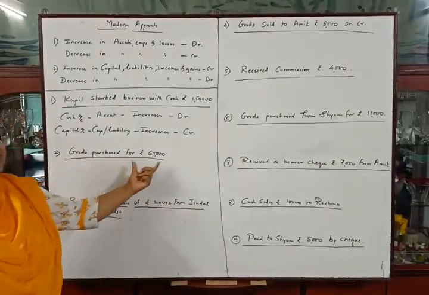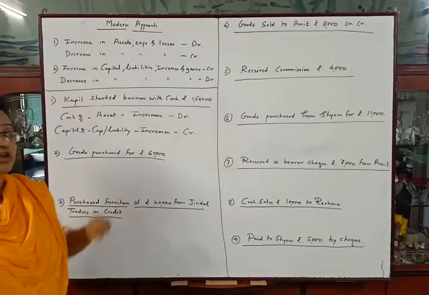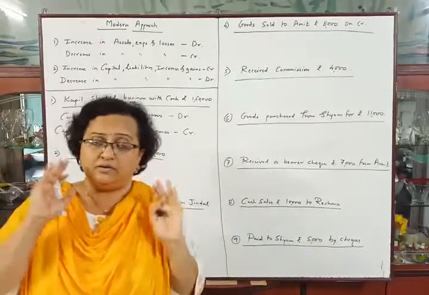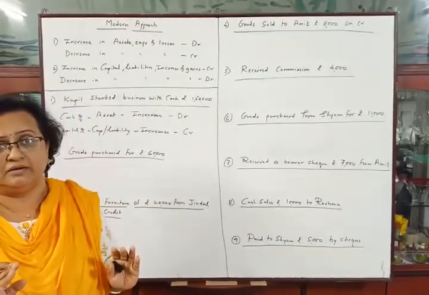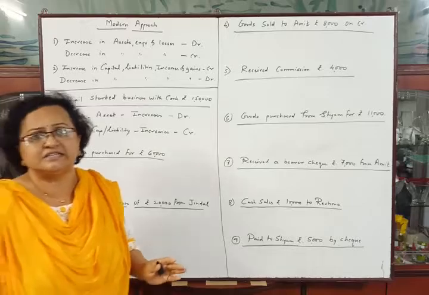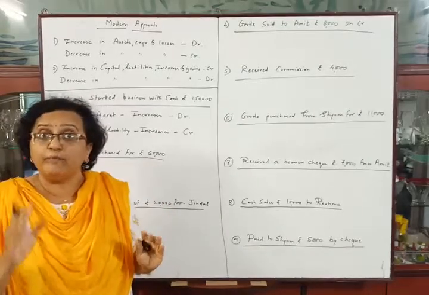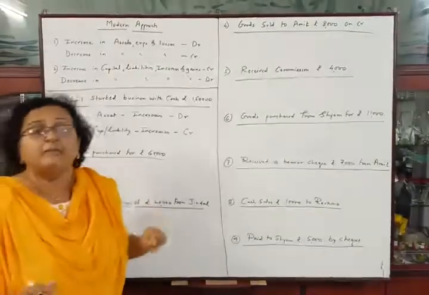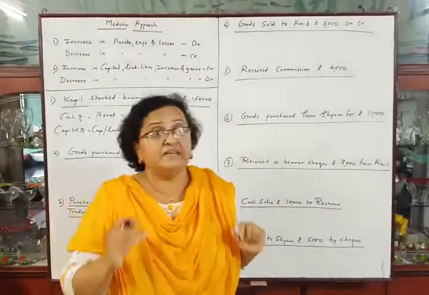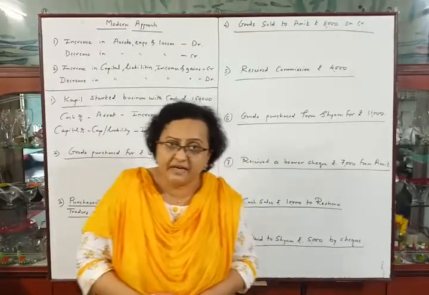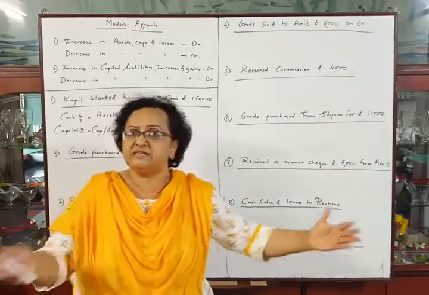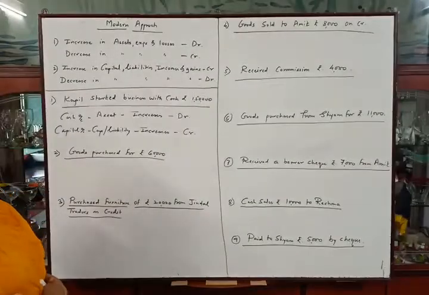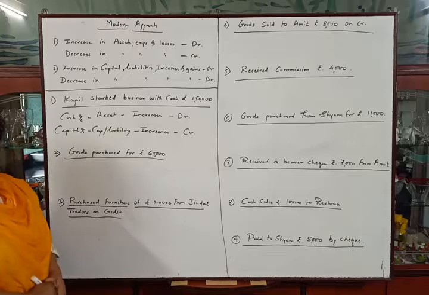Next, goods purchased for rupees 60,000. Okay, before explaining other transactions, see, we are making or we are recording this transaction from the point of view of business, not from the point of view of owner, that is Kapil. Okay, because we have learned business entity concept, and as per that concept the owner is different and business is different from each other.